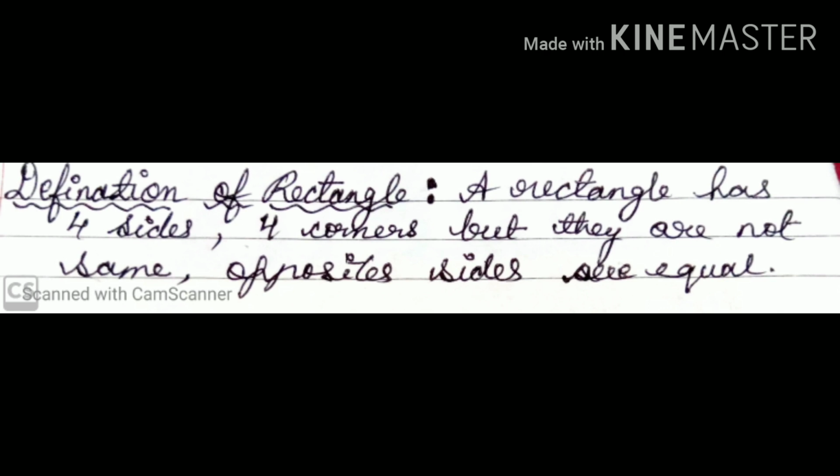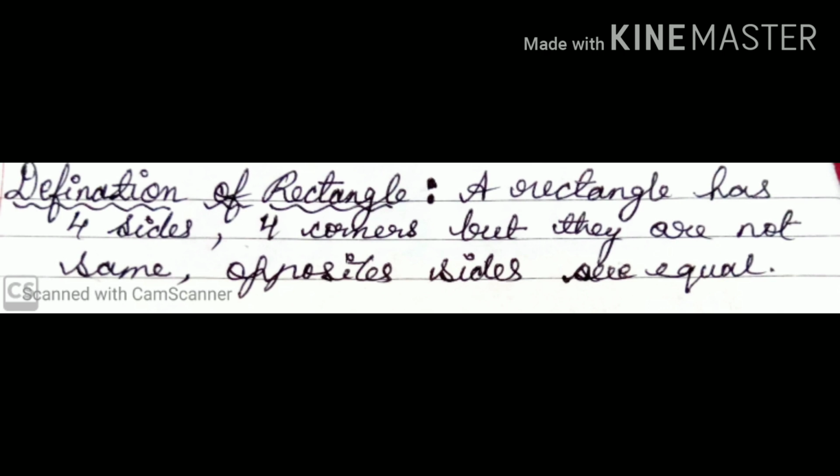Opposite sides are equal. That is, the long sides are equal and the short sides are equal. It has all 4 corners. This is what we have to keep in mind while we are drawing a rectangle.